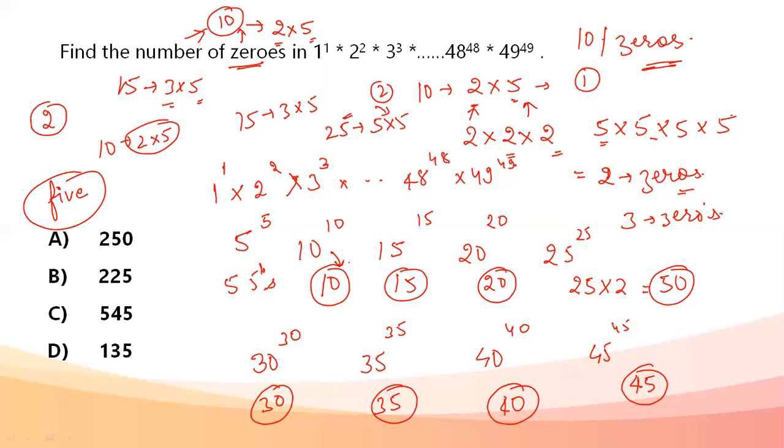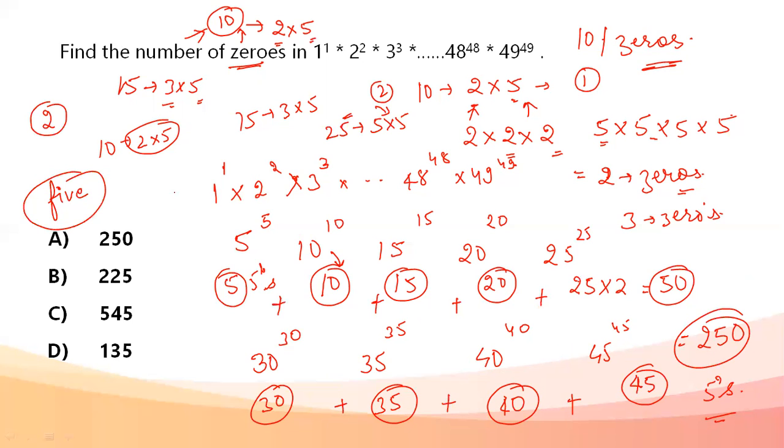Okay, now adding up all of these will give me the number of 5s. So my number of 5s becomes 5 plus 10 plus 15 plus 20 plus 25 plus 30 plus 35 plus 40 plus 45. On adding, we'll get 250 fives that are available in this particular range. So the total number of fives available is 250.